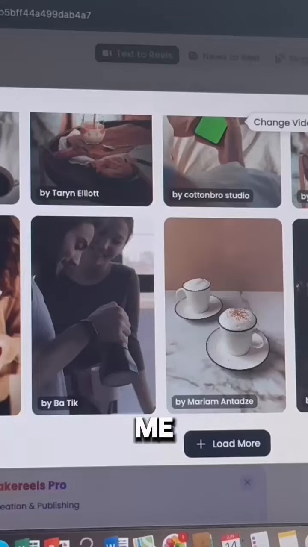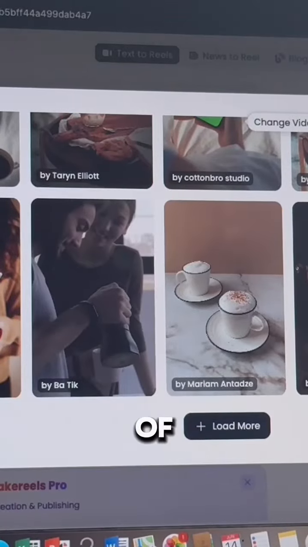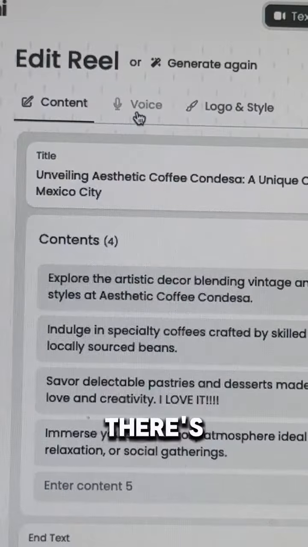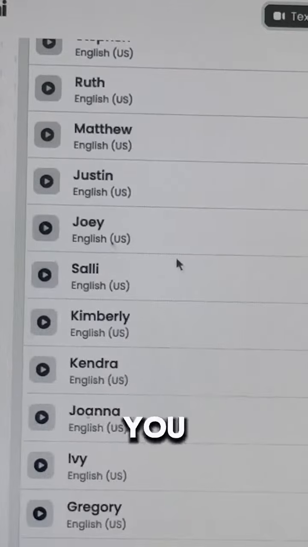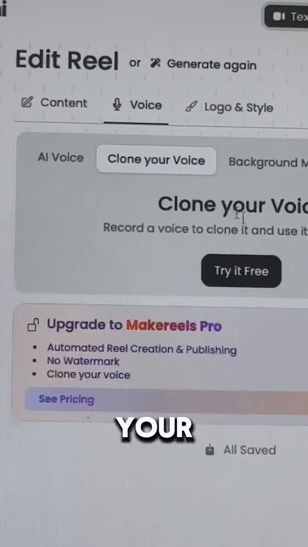What shocked me is the quality and quantity of videos and images you can use. There's everything you can think of. You can add voice and choose the tone you like the most. And even clone your own voice.